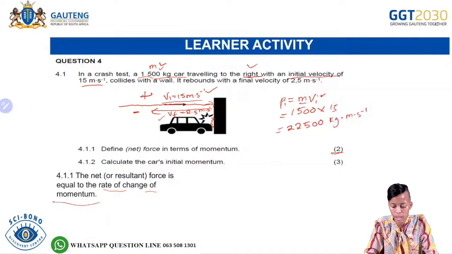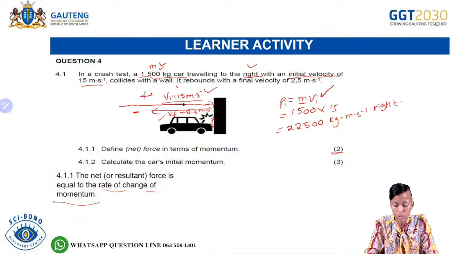Since we chose positive, whatever answer you get that is positive, the direction will therefore be to the right. That will be the direction of the momentum.